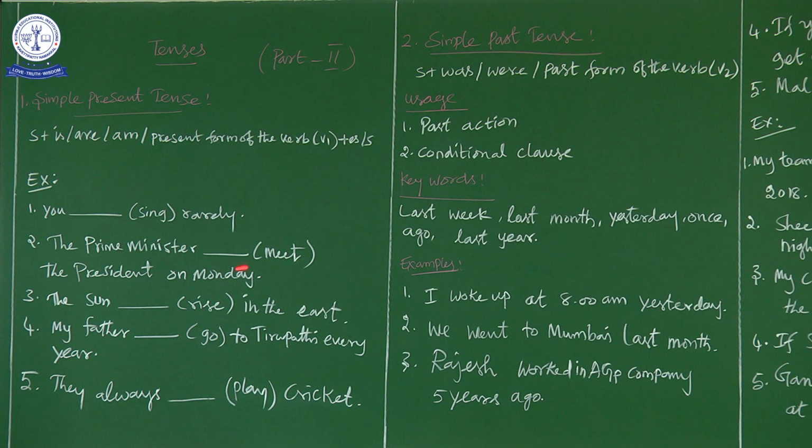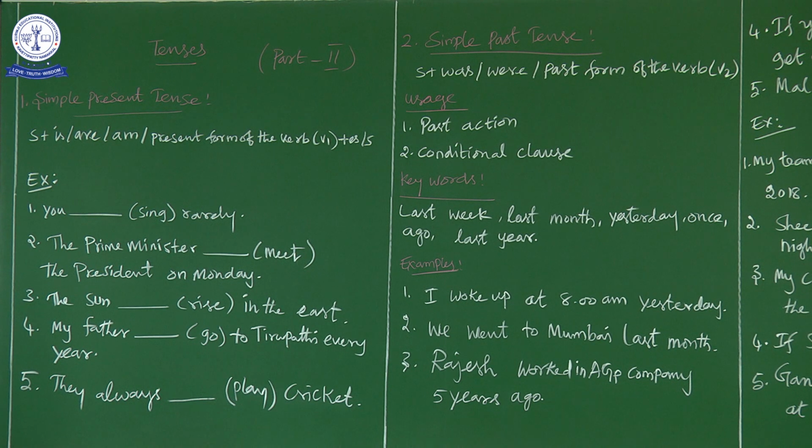Then why do we have to add "meets"? The Prime Minister meets the President on Monday. Why do we have to say "meets"? Because the Prime Minister is a third person singular. So he comes under he, she. Okay, so he or she. The Prime Minister may be he, or the Prime Minister may be she.